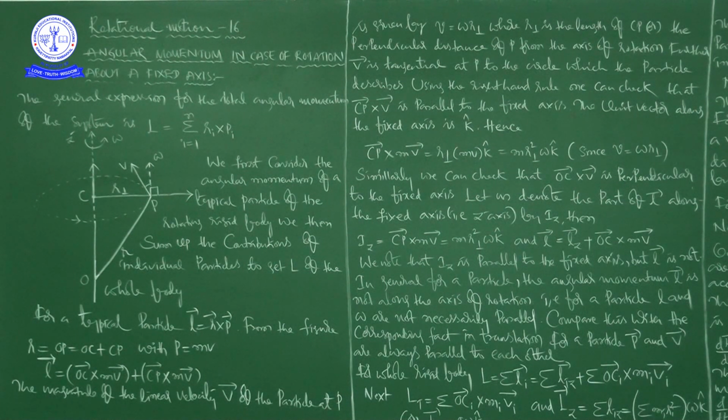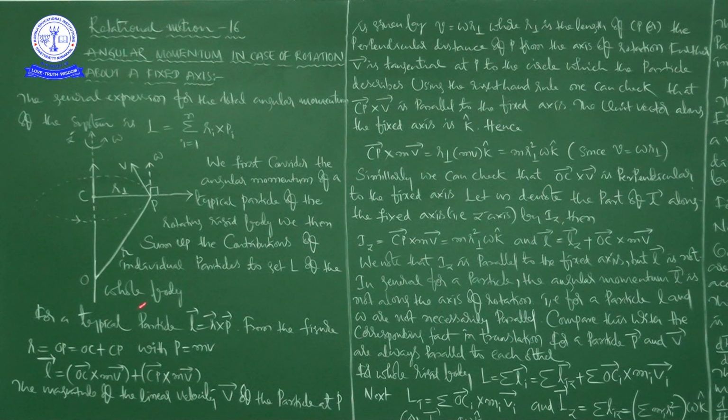The general expression for the total angular momentum of the system is L is equal to sigma, i is equal to 1 to n, ri cross pi. It is a vector quantity. ri is a position vector and pi is a momentum vector. When we extend this for n number of particles, from i is equal to 1 to i is equal to n, we get the total angular momentum of the system as L is equal to sigma ri bar cross pi bar.